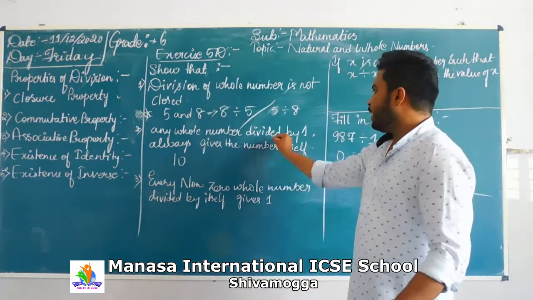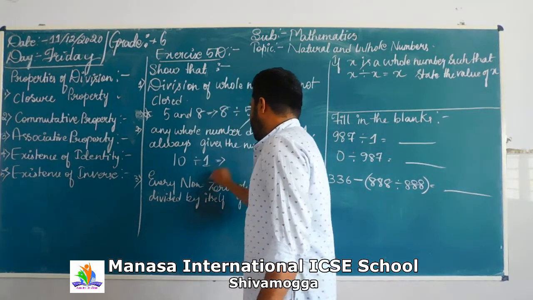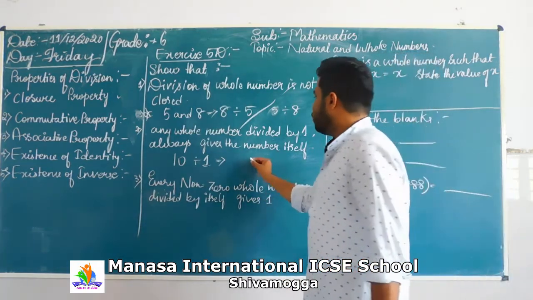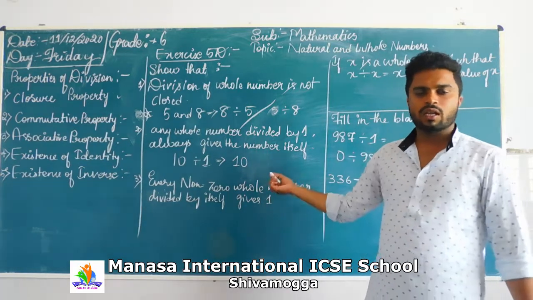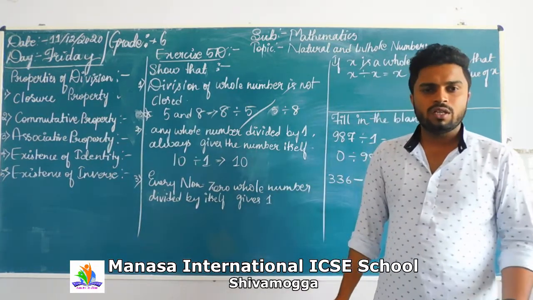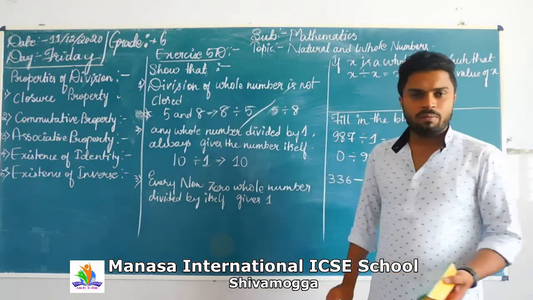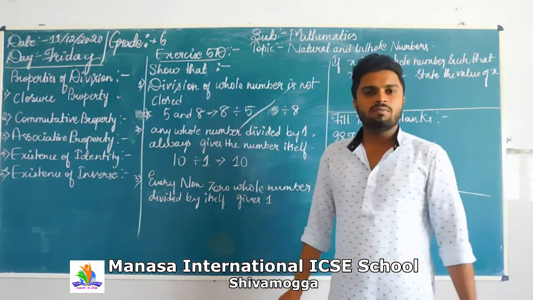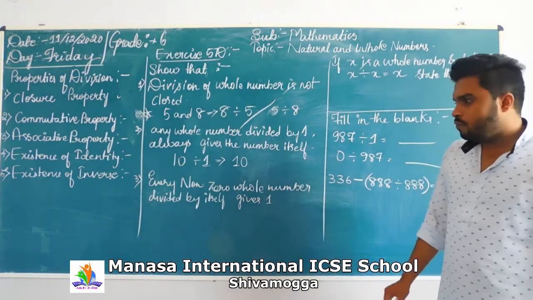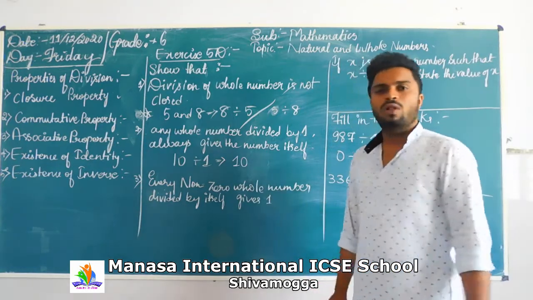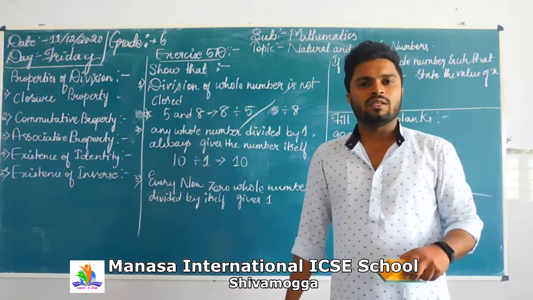When it is divided by 1, it gives you the number itself. Yes, it is true. You can take any whole number, 20, 30, or 100. When it is divided by 1, that gives you the same answer. Done? Yes.